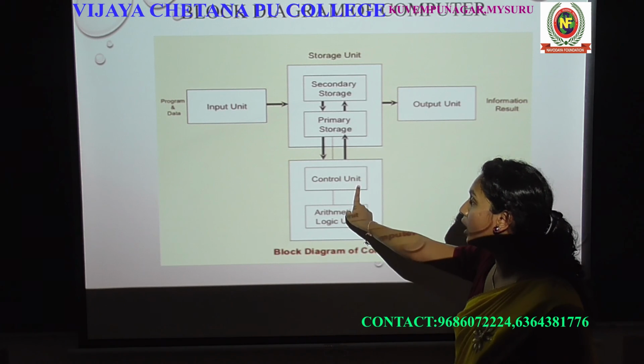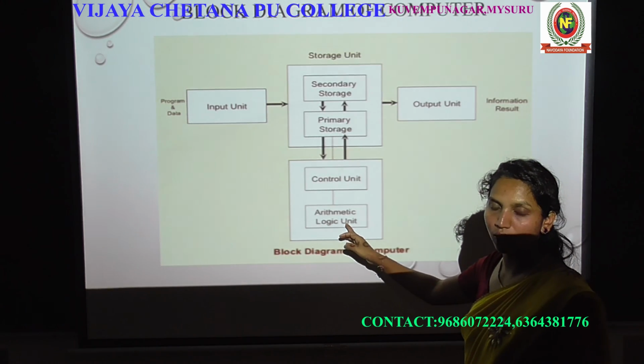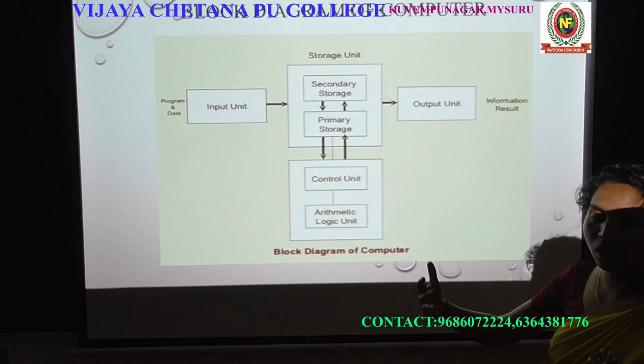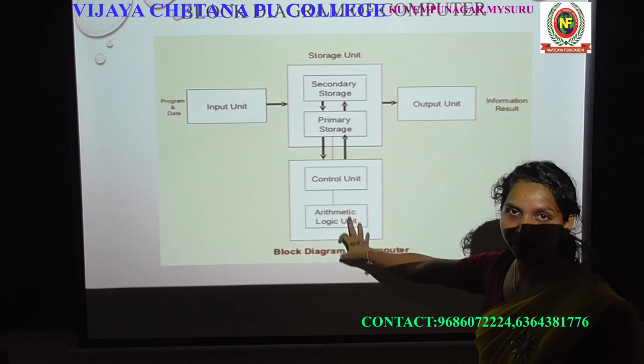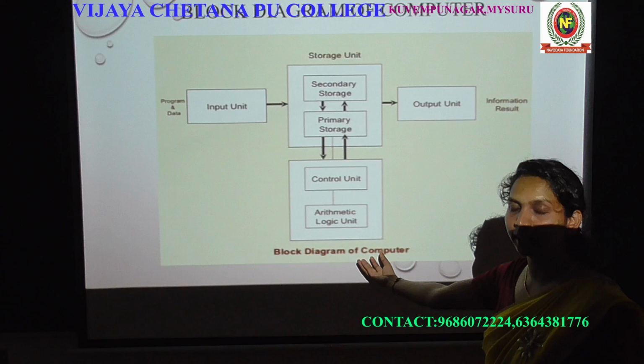Then through the control unit, the data is sent from primary storage to the arithmetic and logic unit. In the arithmetic and logic unit, the data is processed, or it does the particular task on the data. Then after the processing, it gets the result.